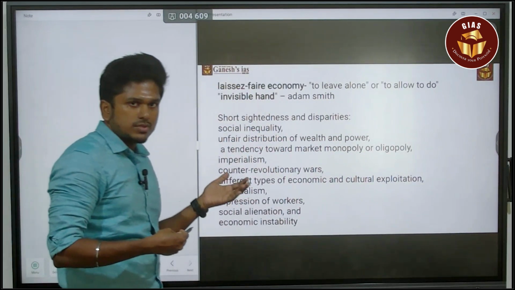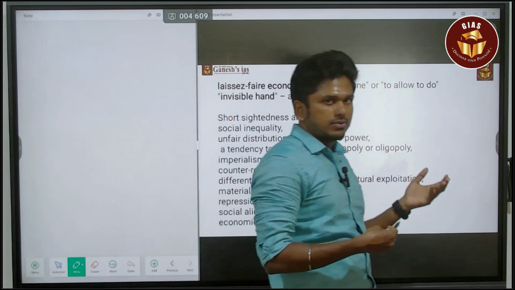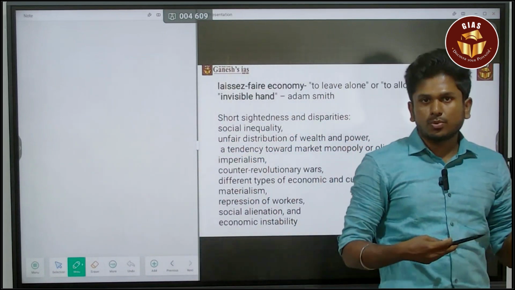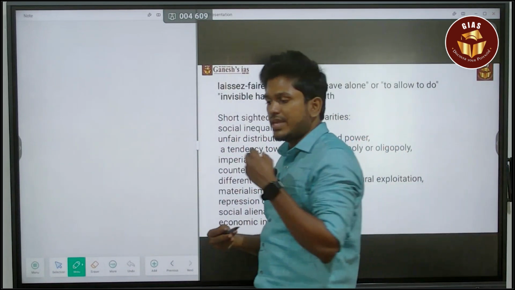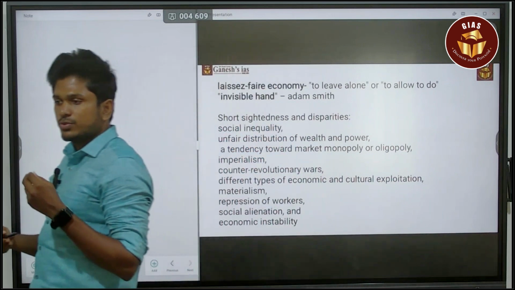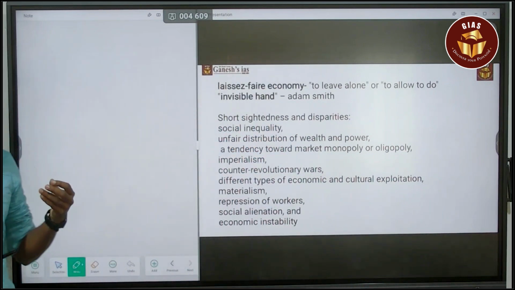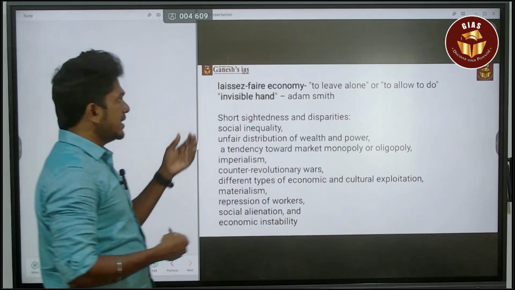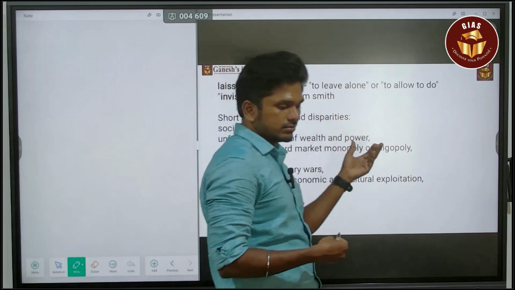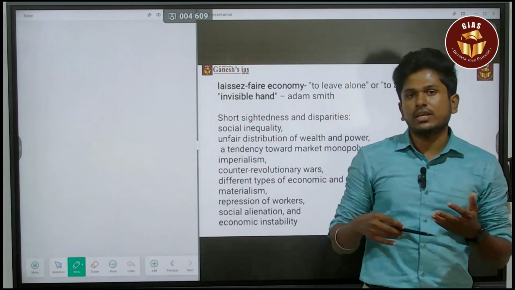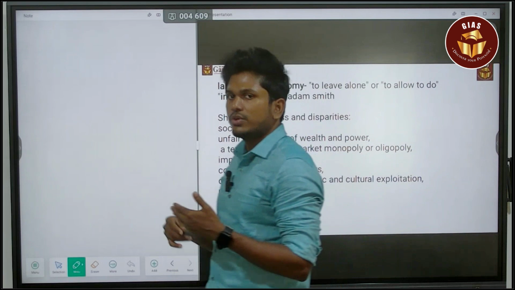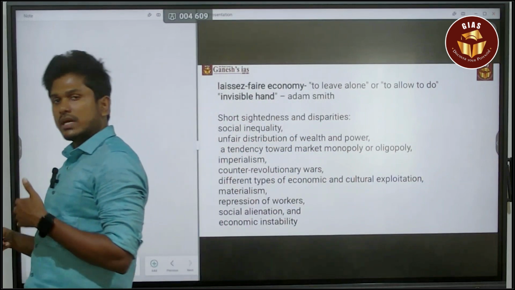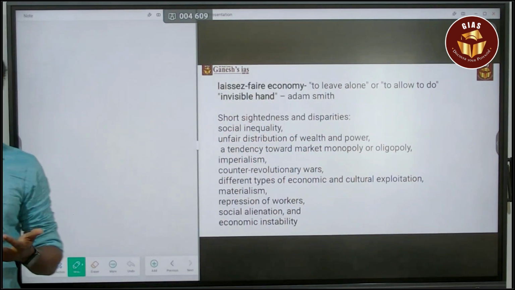You can speak about this when it comes to capitalism. Or else you can speak about the concept of the invisible hand from The Wealth of Nations. Adam Smith, the economic philosopher, said the economy is running on an invisible hand, and no one is going to control it.